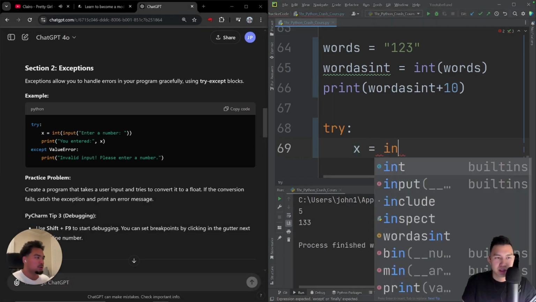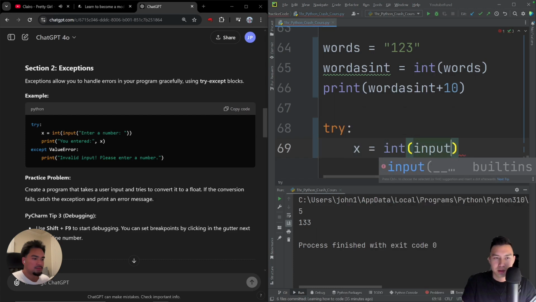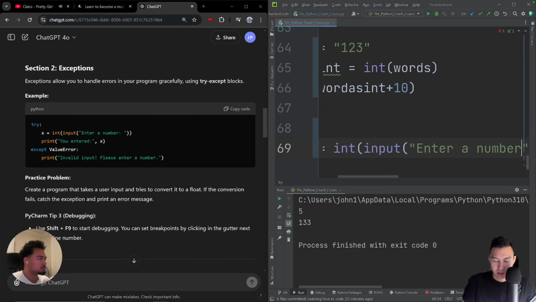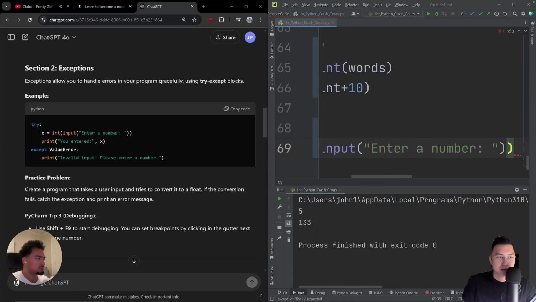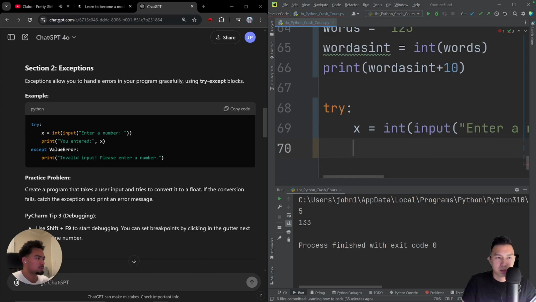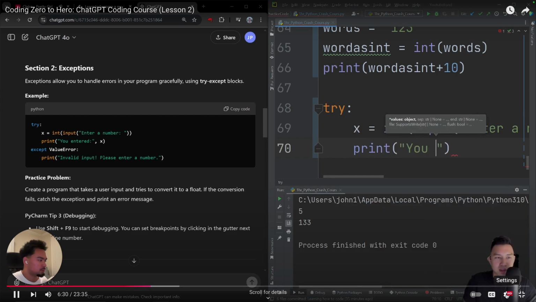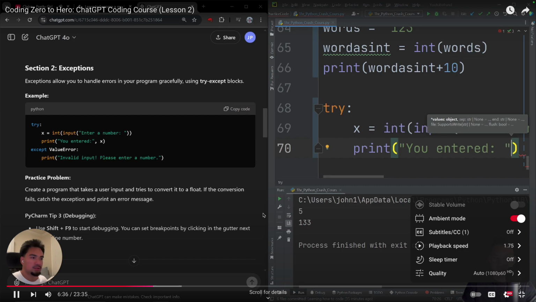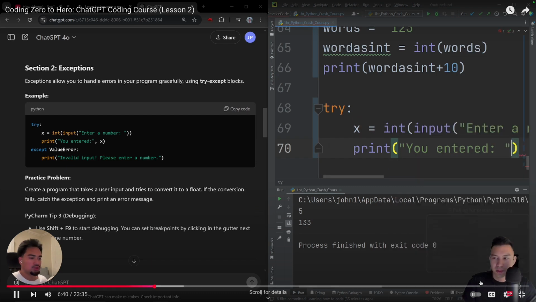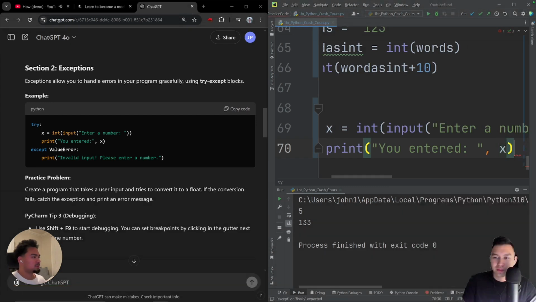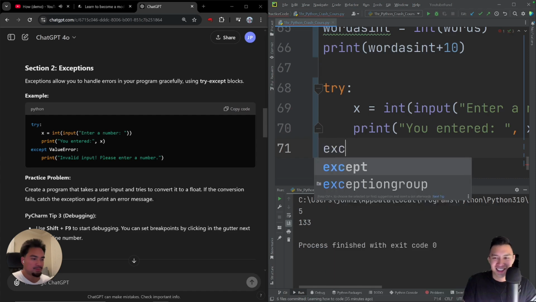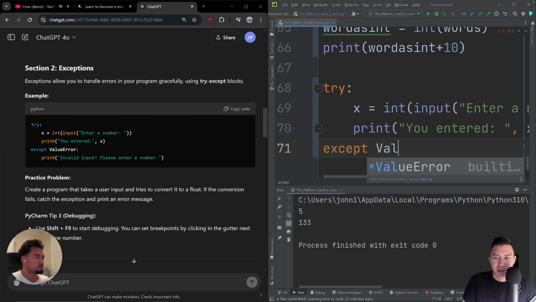x equals int input, enter a number, print you entered x. Sorry, I'm going to have to speed this up just a little bit. We're going to do a, why is try not working? Oh, except.